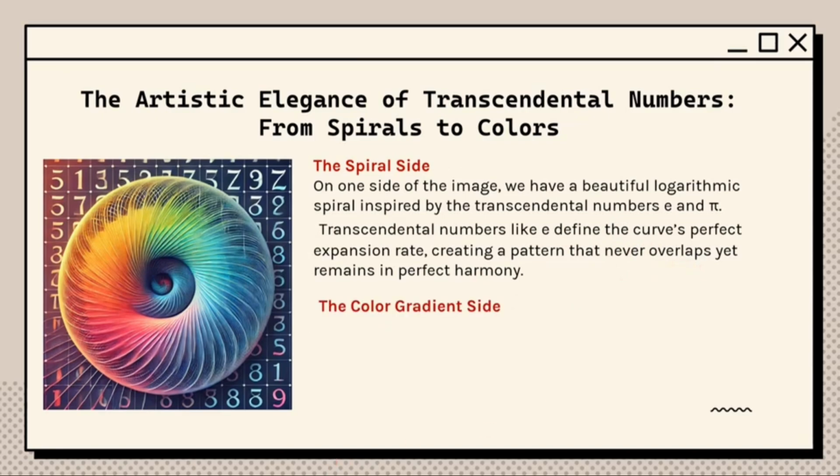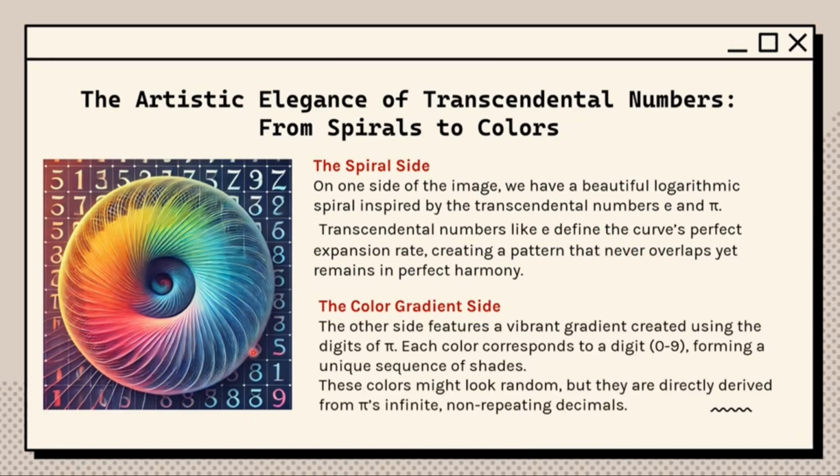And look at the other side, the color gradient side. It features a vibrant gradient created using the digits of pi. Each color corresponded to a digit 0 to 9, forming a unique sequence of shades. These colors might look random, but they are directly derived from pi's infinite, non-repeating decimals.